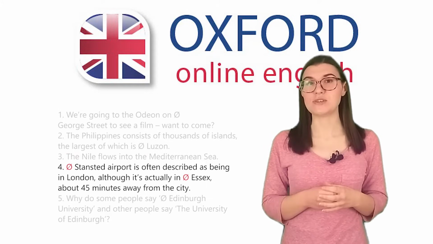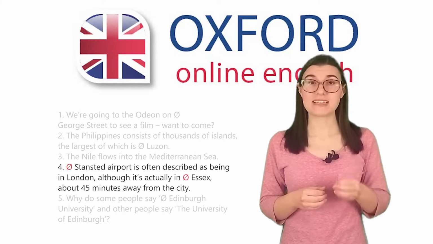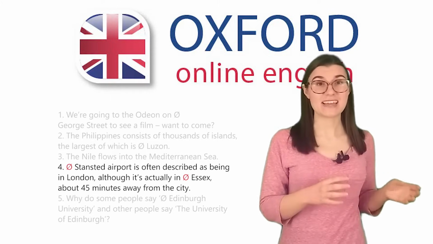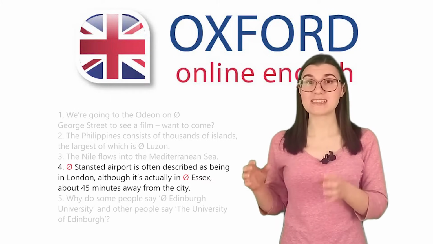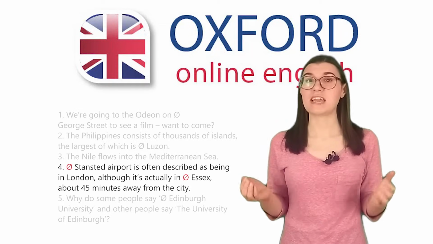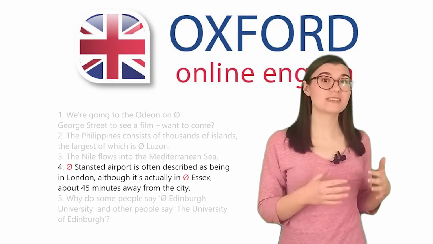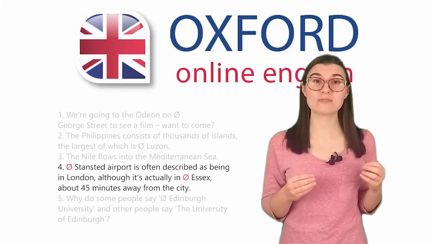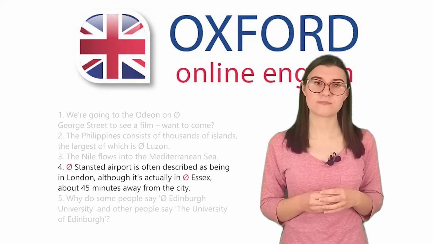Here's a rule which is useful. If a name has a place as part of the name, it probably won't have the. Stansted is a place, so the name Stansted Airport doesn't have the. Like countries, names of counties, states, provinces and so on mostly don't have the. Essex is a county in the east of England.